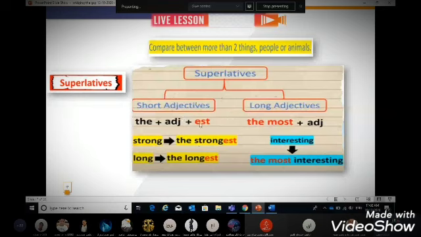For example, strong, the strongest, long, the longest. With the long adjective, we use the most before the adjective. For example, interesting, the most interesting, expensive, the most expensive, beautiful, the most beautiful.